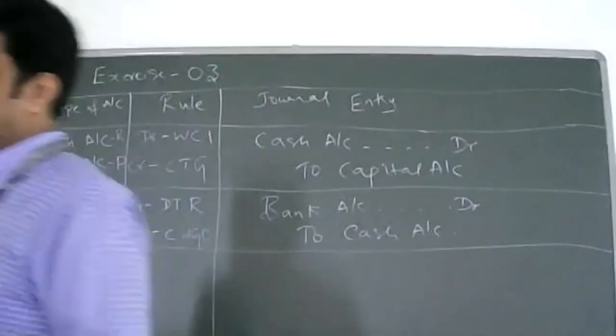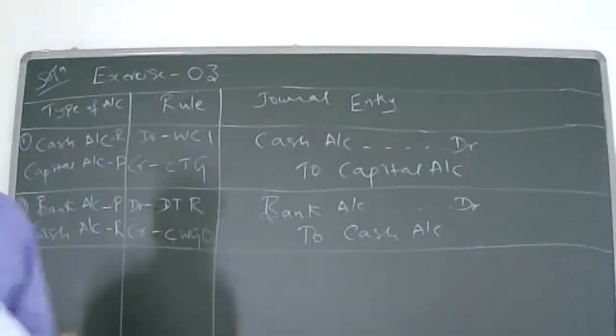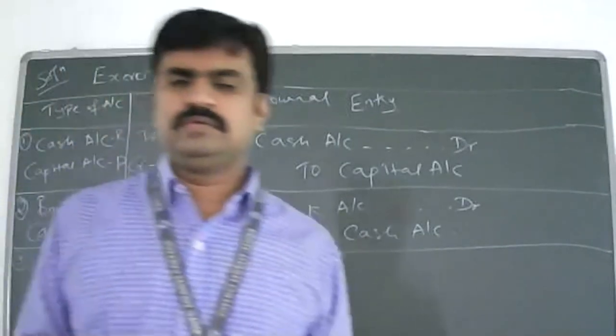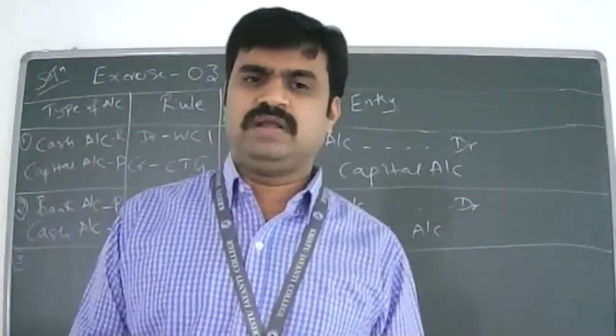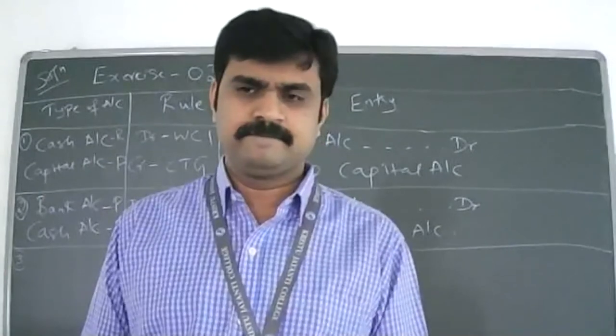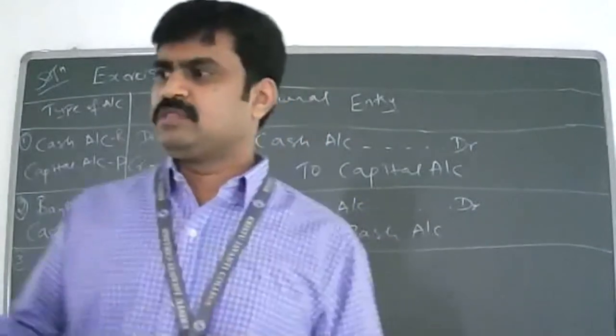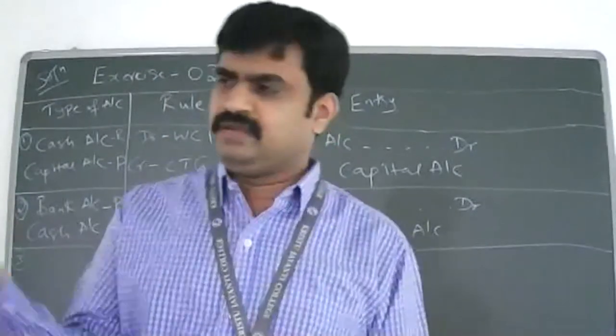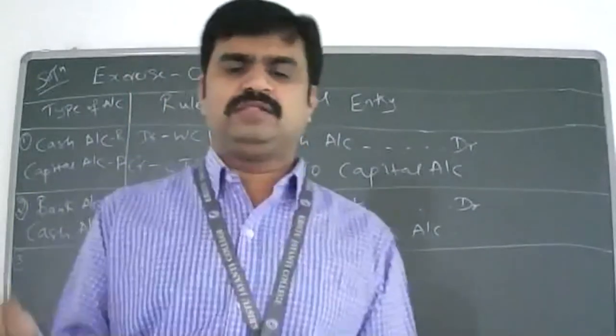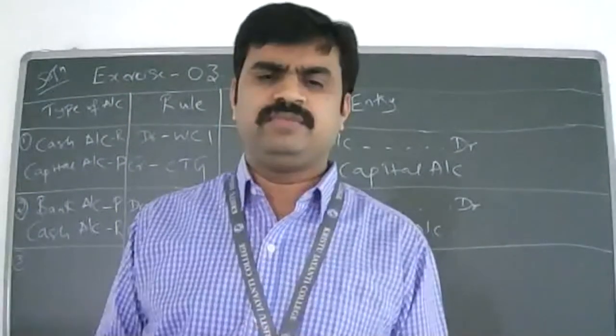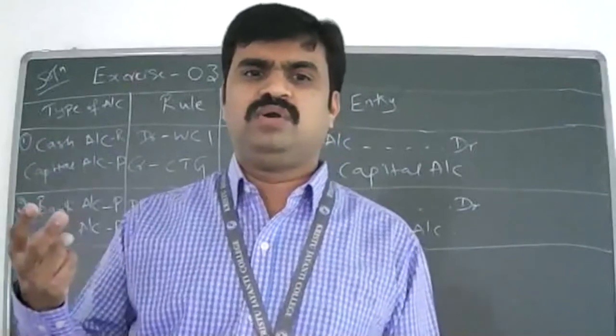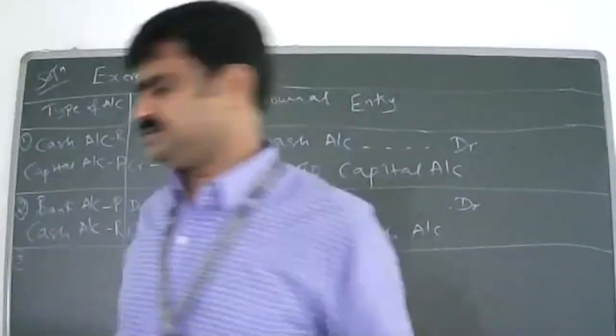Next, third one: cash purchase of rupees 1,000. Tell me now, what are the two accounts involved here? Cash account and purchase account. Yes. Cash is there, so cash account is involved, and purchase also is given, so purchase account. Understood now? Yes, sir. The accounts are one purchase, one cash.